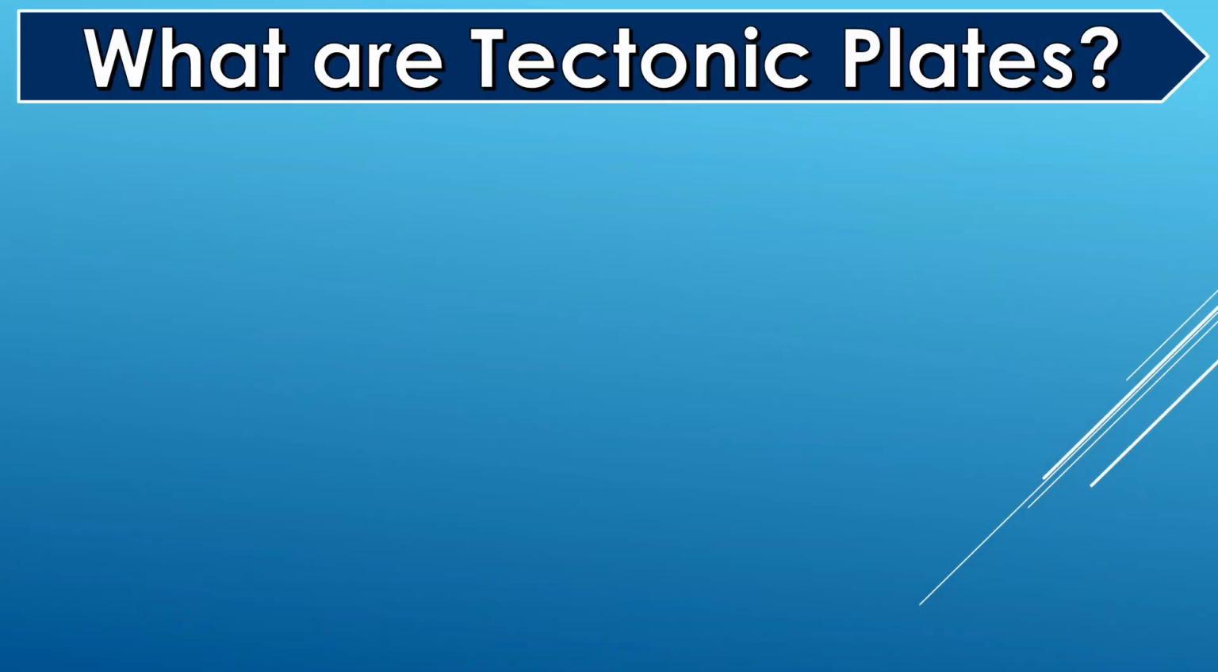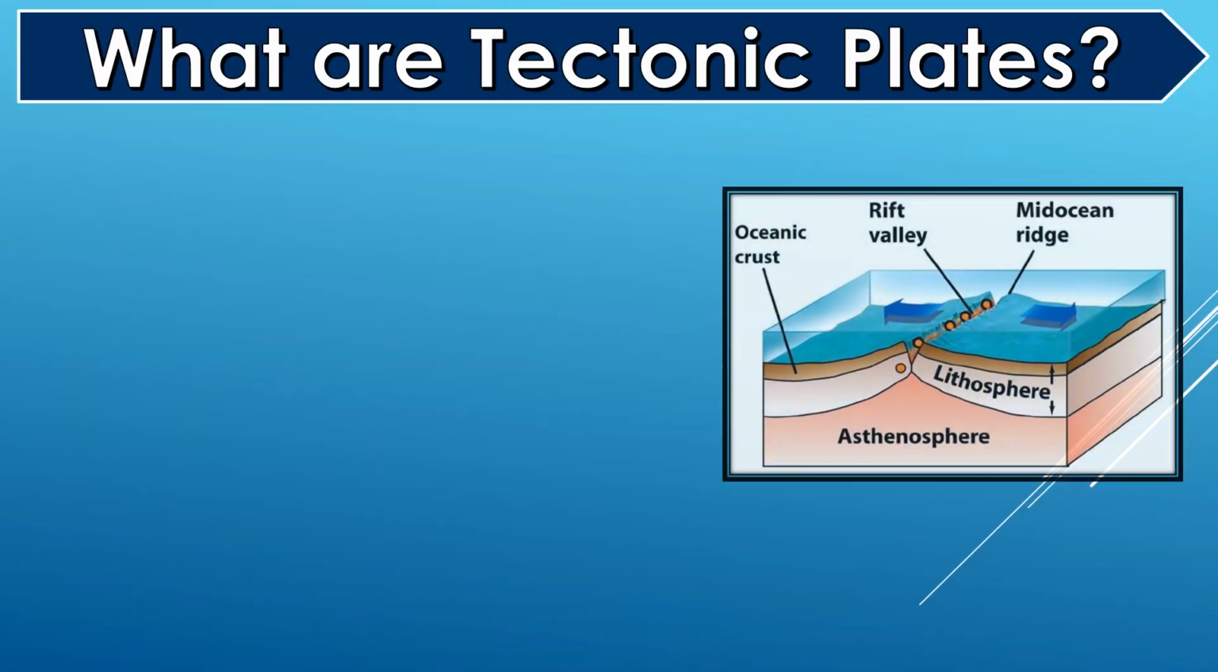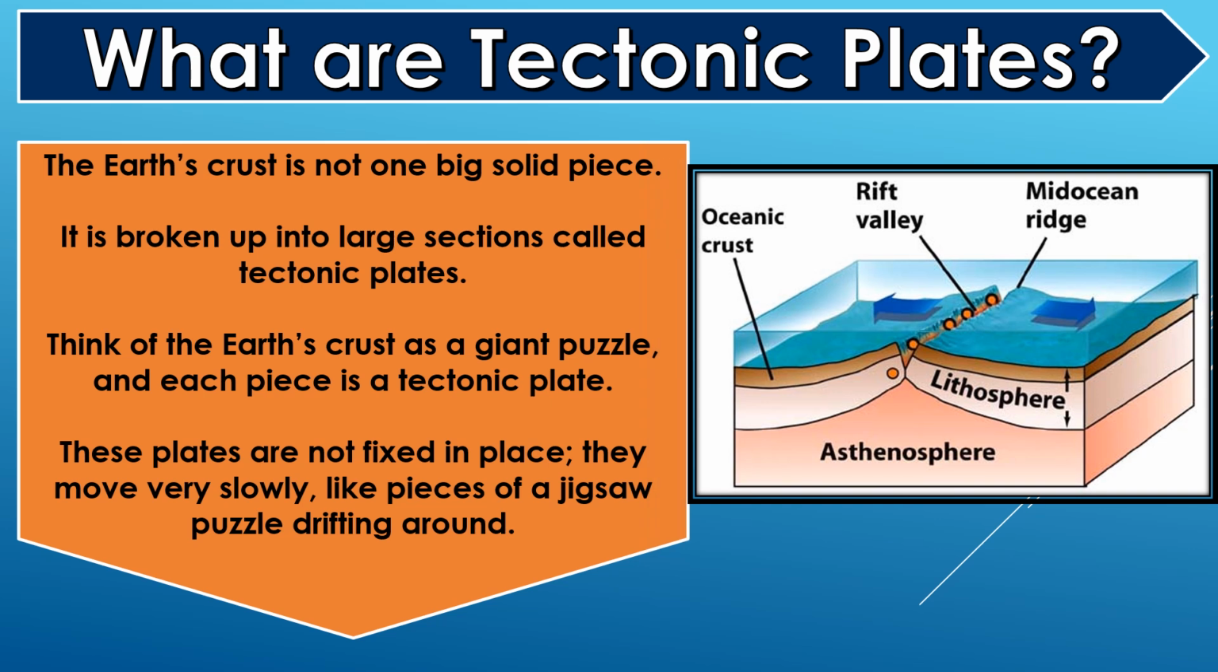What are tectonic plates? The Earth's crust is not one big solid piece. It is broken up into large sections called tectonic plates. Think of the Earth's crust as a giant puzzle, and each piece is a tectonic plate. These plates are not fixed in place, they move very slowly, like pieces of a jigsaw puzzle drifting around.